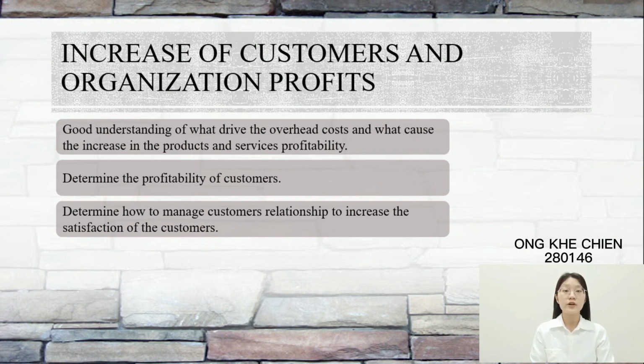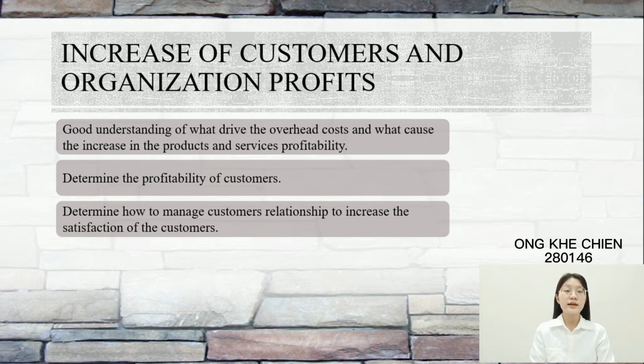When the overall performance of the organization is improved, activity-based costing system can also lead to an increase in customers and organization profit. The management team that use the activity-based costing system will have a better understanding of what actually drive the overhead cost and what actually caused the increase in the product and services profitability. This costing system not only provide a better knowledge of the products and services profitability, but also can be used to determine the profitability of the customers.